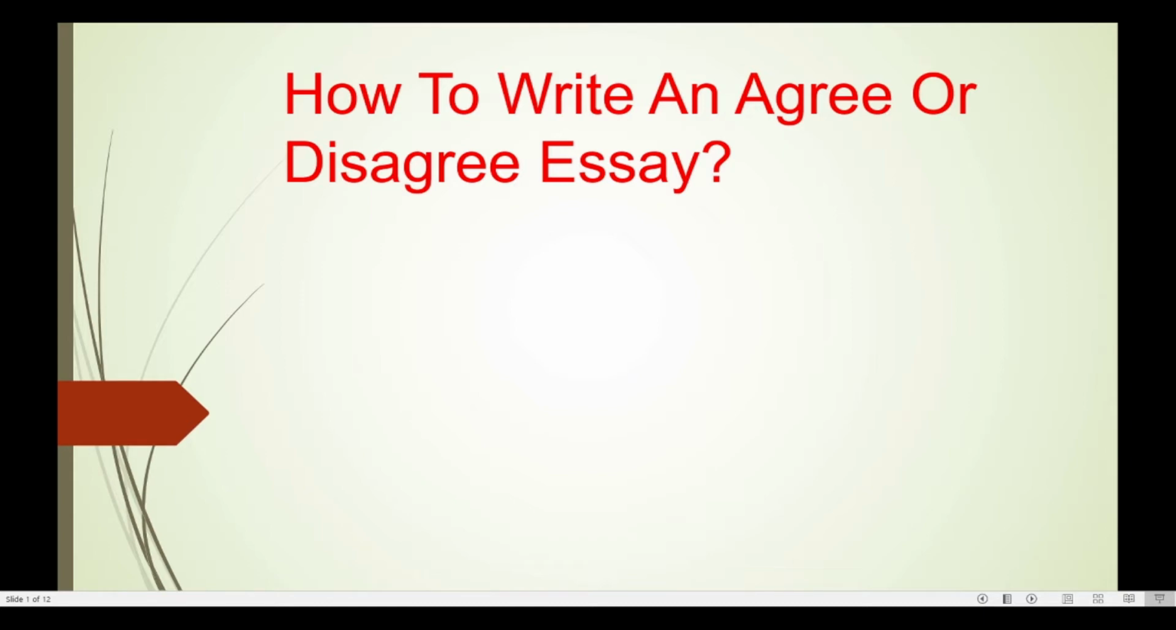A lot of students have confusion regarding this. When you write an agree or disagree essay, you only have to write about the side you support. That means if you fully agree, the whole of your essay should explain why you agree. Now if you fully disagree, the whole of your essay should explain why you disagree. You can also take a balanced approach. That means you can partially agree or disagree.